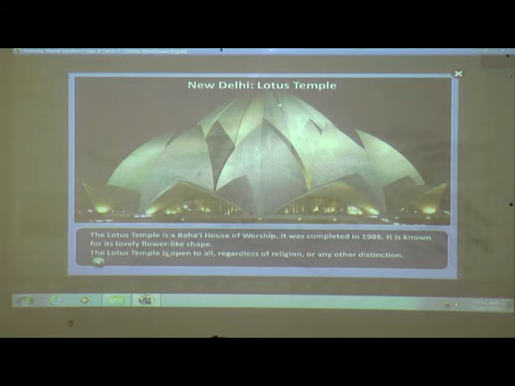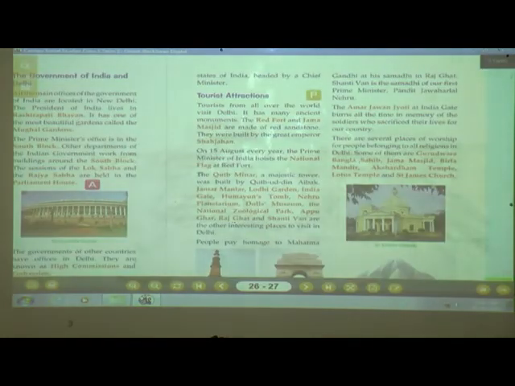The Lotus Temple is open to all, regardless of religion or any other distinction. All of the people can visit the Lotus Temple. It is not compulsory that only certain people can visit. All people can visit the Lotus Temple. Okay children, understood?